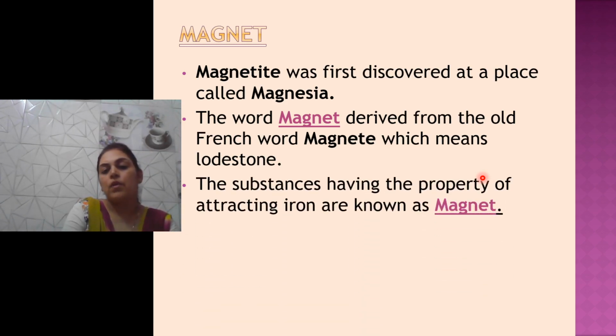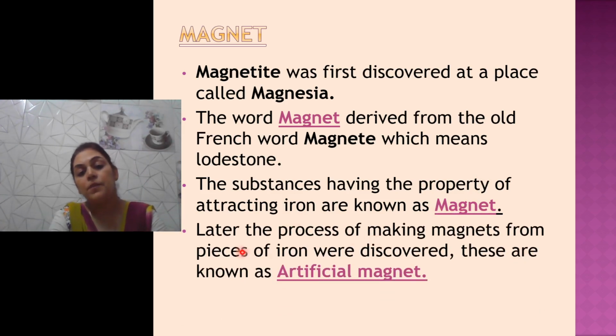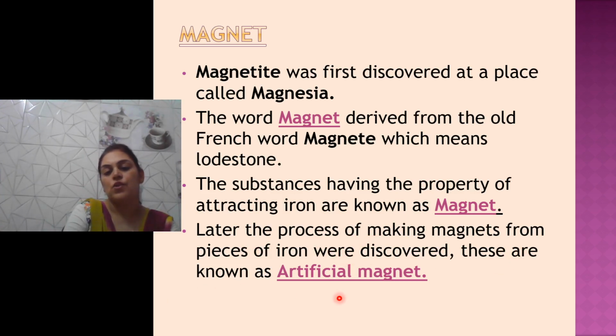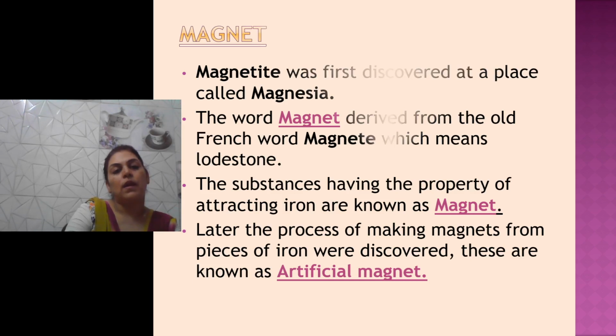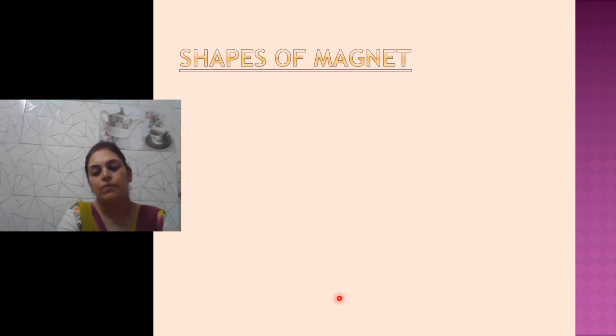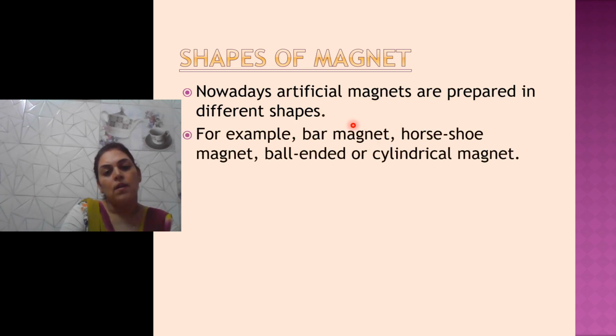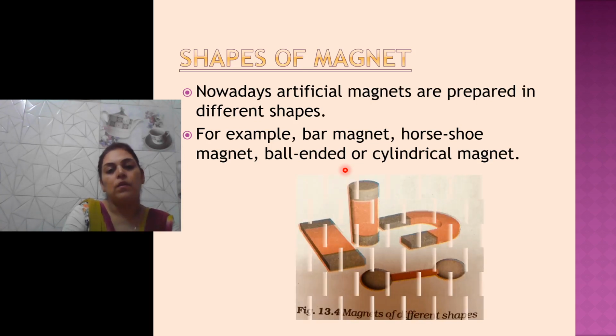The substances having the property of attracting iron are known as magnets. Later, the process of making magnets from pieces of iron was discovered. These are known as artificial magnets. So an artificial magnet is a man-made magnet and it can be of different shapes also. Nowadays artificial magnets are prepared in different shapes such as bar magnet, horseshoe magnet, ball-ended or cylindrical magnet.